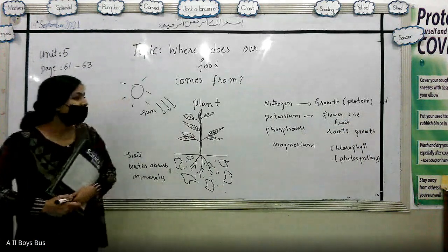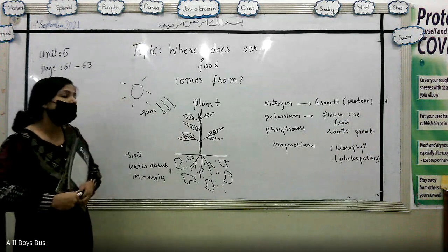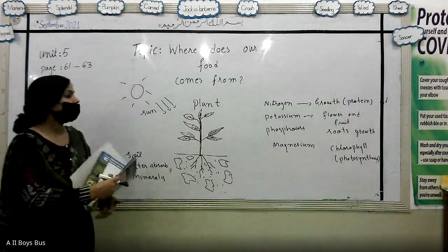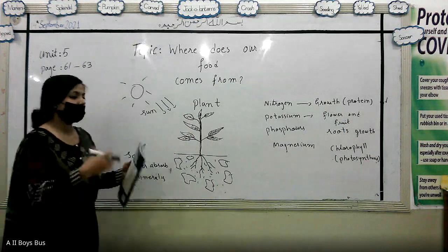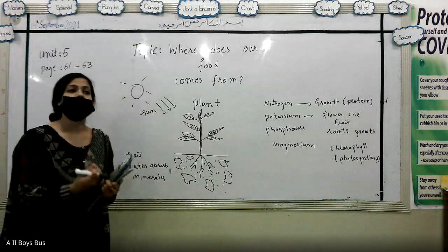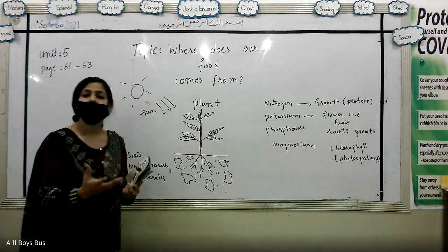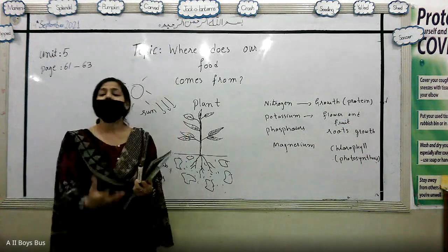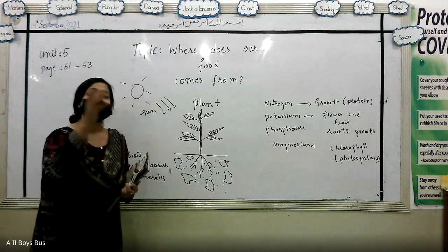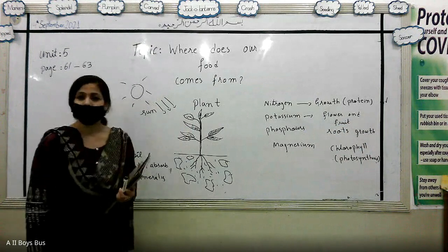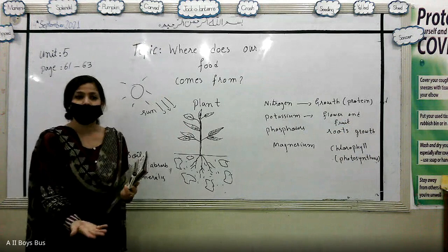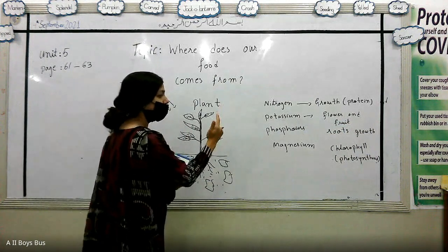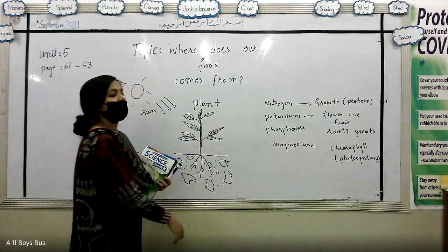So if a plant lacks these kinds of minerals, then it will not be a healthy plant. If these are not available, then we have a different option: we go for the fertilizers. Fertilizers are basically chemicals that contain these minerals. These fertilizers will be thrown into the land on which the crop is going to be cultivated, so that before the growth of a plant, the soil has an adequate amount of nitrogen, potassium, phosphorus, and magnesium.